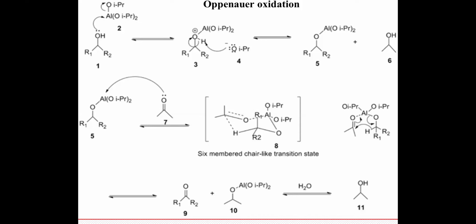First step is the generation of alkoxide 5, then the attack of this intermediate on acetone to give a 6-membered transition state. In this transition state, there is a hydride which is alpha to your alkoxide, and this leads to the formation of the corresponding ketone due to the hydride transfer from your alcohol to the carbonyl group, and formation of aluminum isopropoxide and the corresponding ketone.